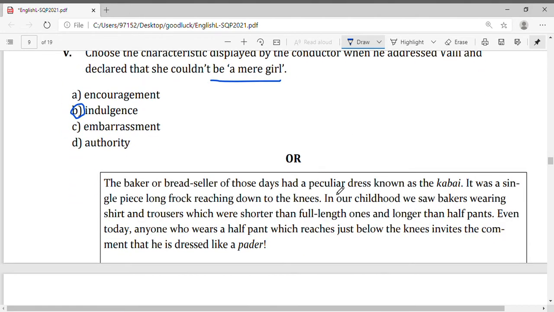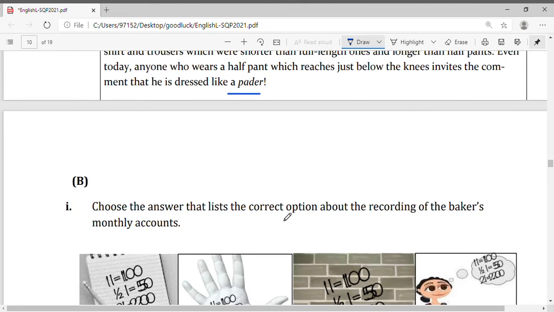Then we go to the next paragraph. The baker or bread seller of those days had a peculiar dress known as kabai. It was a single piece long frock reaching down to the knees. In our childhood, we saw bakers wearing shirt and trousers which are shorter than full length ones, longer than half pant. Even today, anyone who wears a half pant which reaches just below the knees invites the comment that he is dressed like a padder. Choose the answer that lists the correct option about recording of baker's monthly accounts.